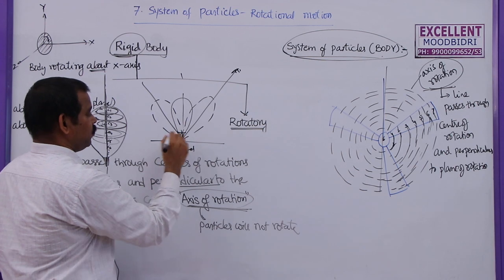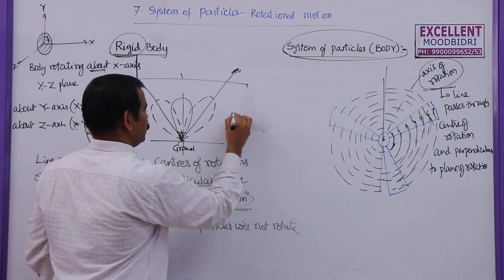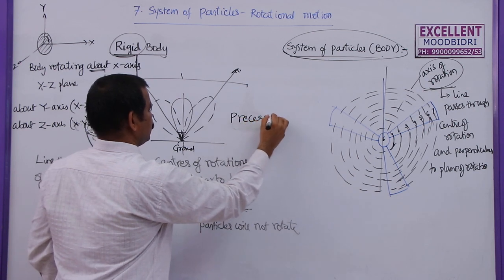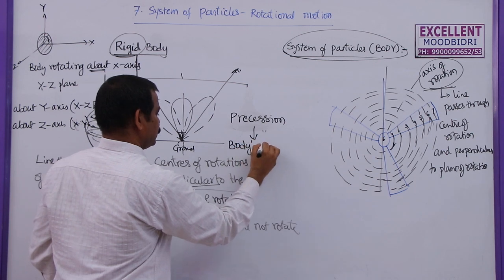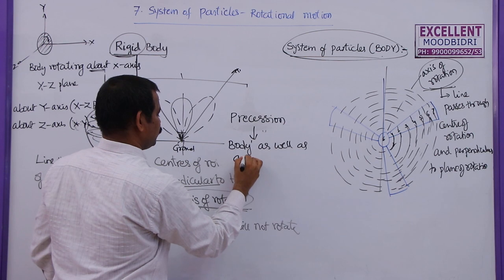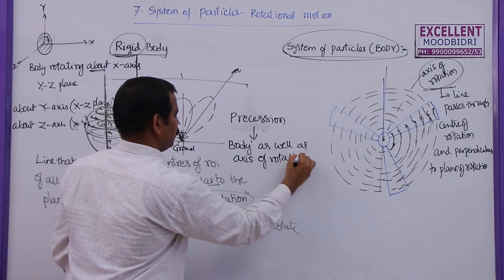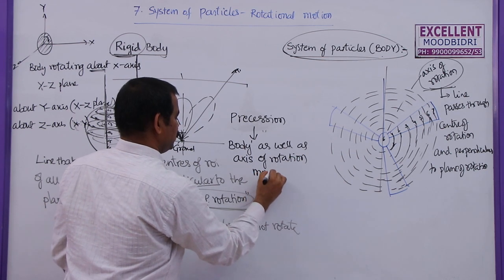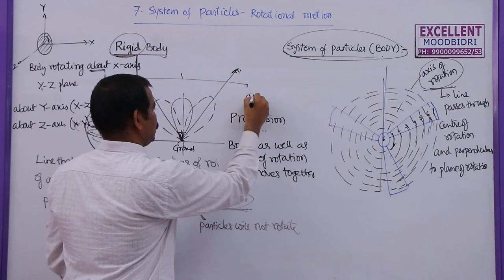The body as well as the axis are rotating together. That motion is called precession. So precession is nothing but the body as well as the axis of rotation moving together. This we can see in the case of a top.